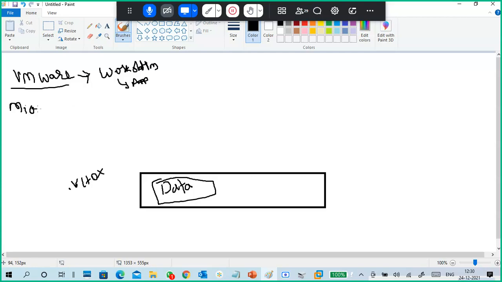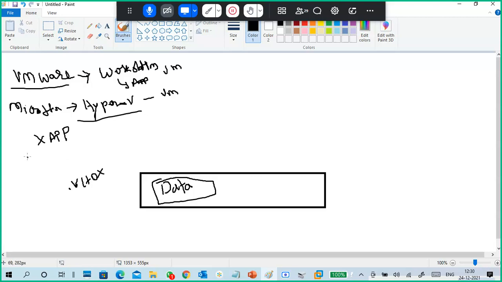Microsoft is also an organization. Microsoft Hyper-V is a virtualization platform, so you can create virtual machines. You can create virtual machines in VMware Workstation, and also in Hyper-V. But Hyper-V is not an application. It is a feature or a role in Microsoft Windows Servers, as well as Windows 8 and Windows 10.